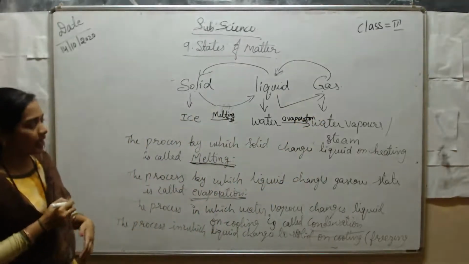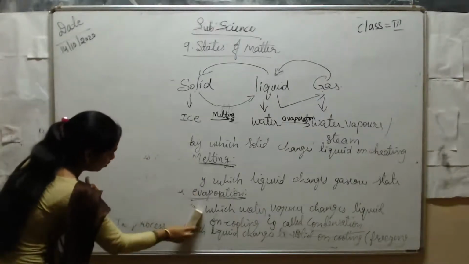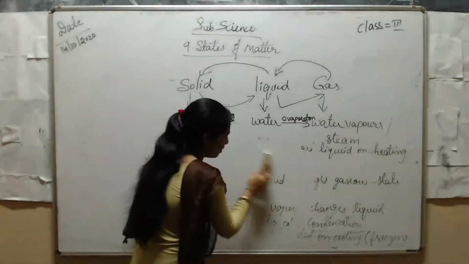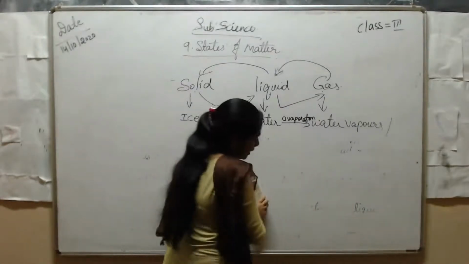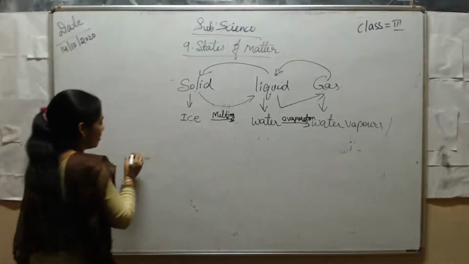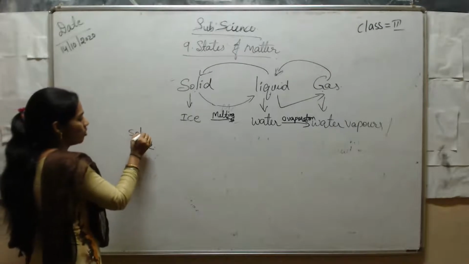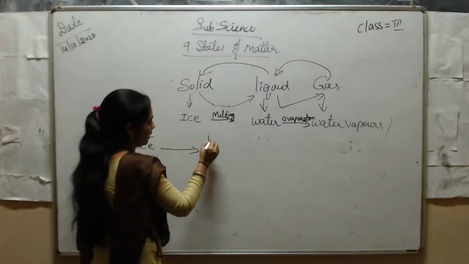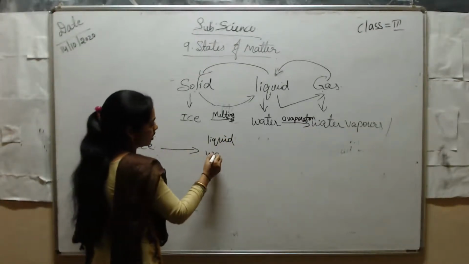Okay. From water vapors to liquid, again from gaseous state to liquid state, we call it condensation. First, this is solid ice. From solid to liquid, we get water.